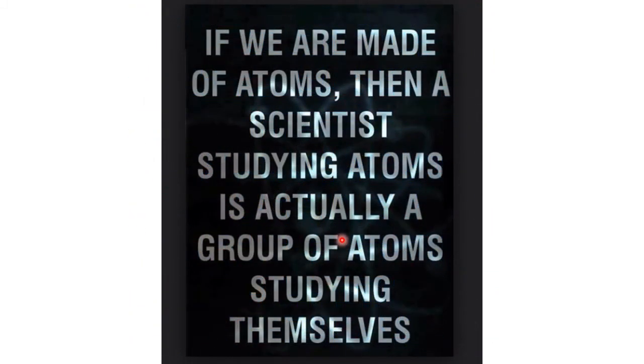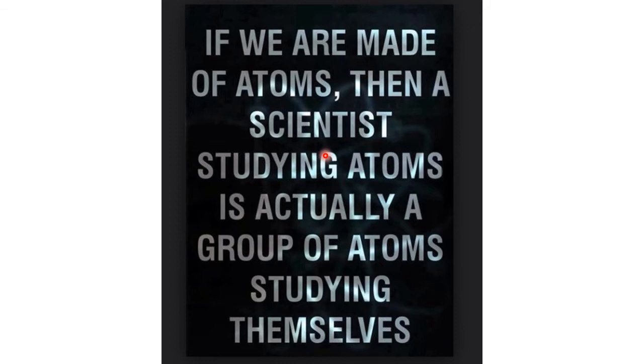If we are made of atoms, then a scientist studying atoms is actually a group of atoms studying themselves. Oh, what a beautiful statement. See, just now we have concluded that we are made up of atoms. When we are made up of atoms, then a scientist studies what is there in the atom, why they behave like this, why a particular set of atoms will give certain property, certain structure, certain geometry, certain orientation. So all these we have to study.